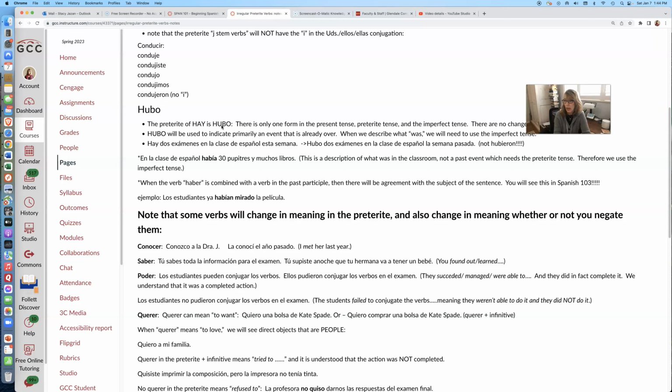When we describe what was, we will need to use the imperfect tense, and we'll see this a little bit later. For example, hay dos exámenes en la clase de español esta semana. Hubo dos exámenes en la clase de español la semana pasada. Note that we don't use hubieron.